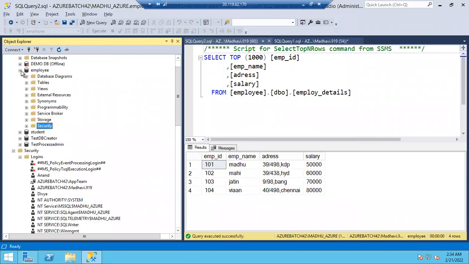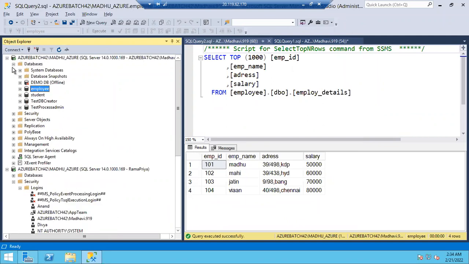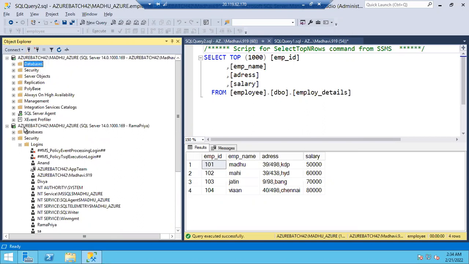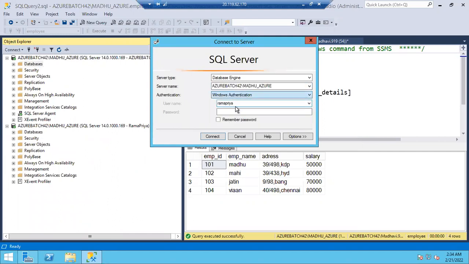Chalo, let's log in as Dhanunjay first. Let me check whether Dhanunjay can read the data or not. Connect with SQL authentication. Guys, the same can be done using a Windows login also. Don't think these permissions will be applied only for SQL logins. A login is a login at the end of the day, whether it is a SQL login or a Windows login. There is no difference for us. With a Windows login I would have to log in a different way, which is time taking, so I'm using the simple way, that is SQL login.